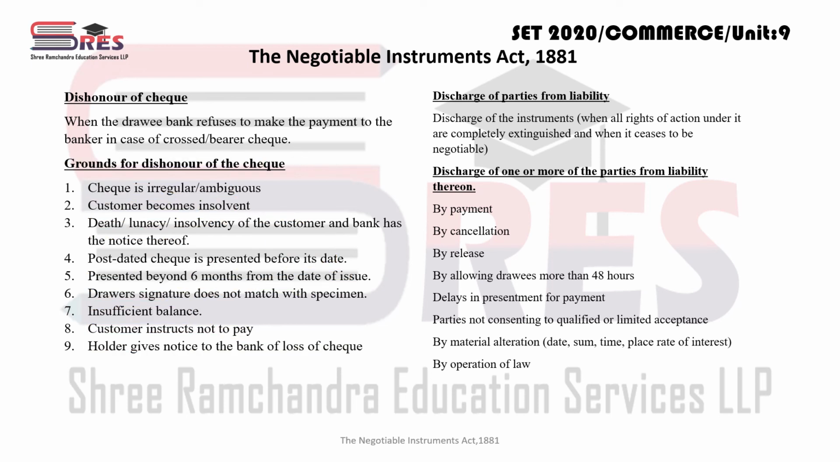Okay, now discharge of parties from liability. See, discharge of instrument means when all rights of action under the instrument are completely extinguished and when it ceases to be negotiable. मतलब कि कोई instrument है. See, when one instrument is transferred or negotiated from one person to other person, some rights also get transferred from one person to other person. Title transfer हो जाता है, ownership transfer हो जाता है, right?